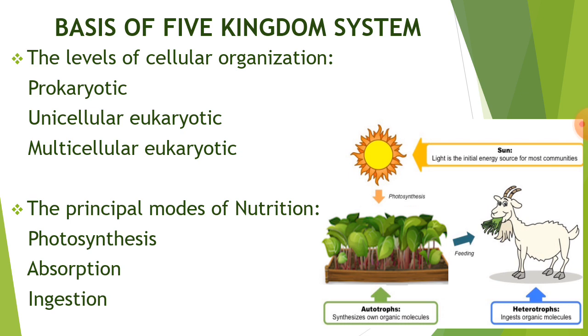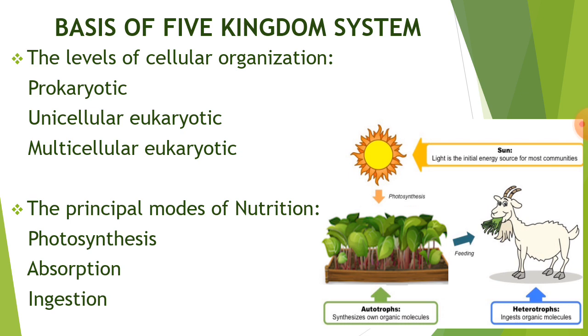The principal modes of nutrition. So the basis of the five kingdom system are two: the cellular organization and the modes of nutrition. There are three principal modes of nutrition, and these are photosynthesis, absorption, and ingestion.